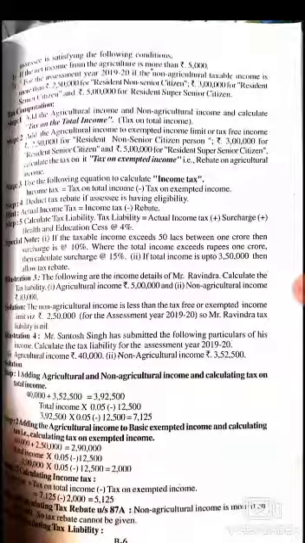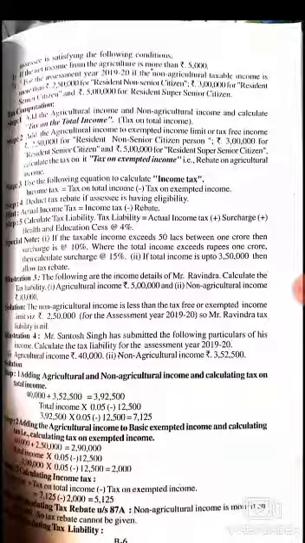The next step is to add the agricultural income to the exempted income limit or tax-free income, that is 2,50,000 for a resident non-senior citizen, 3 lakhs for a resident senior citizen, and 5 lakhs for a resident super senior citizen. Then calculate the tax on it, that is tax on exempted income, rebate on agricultural income.